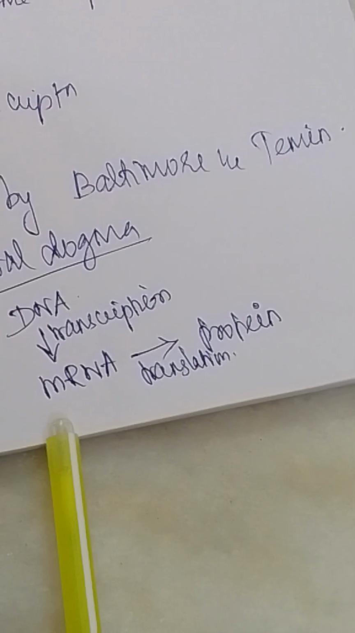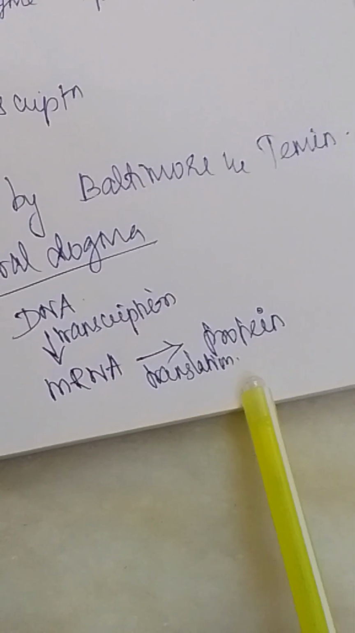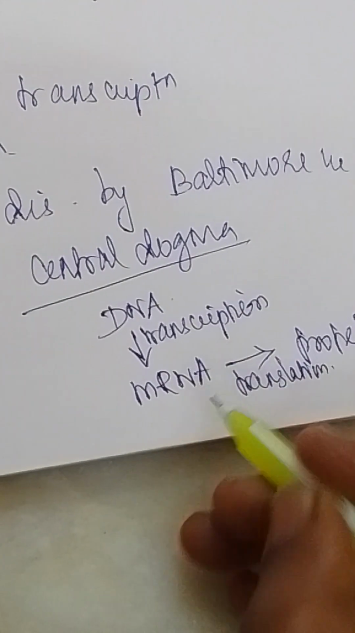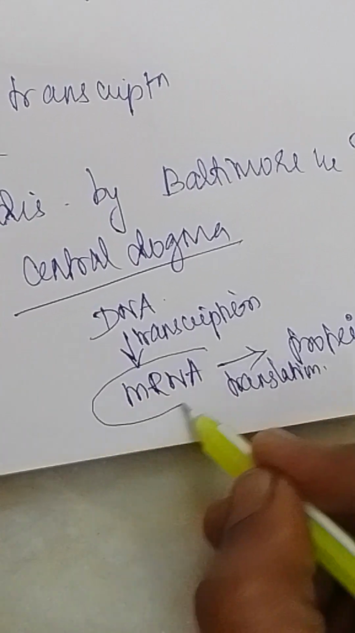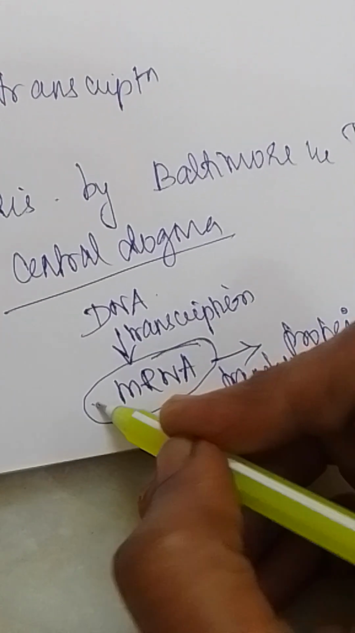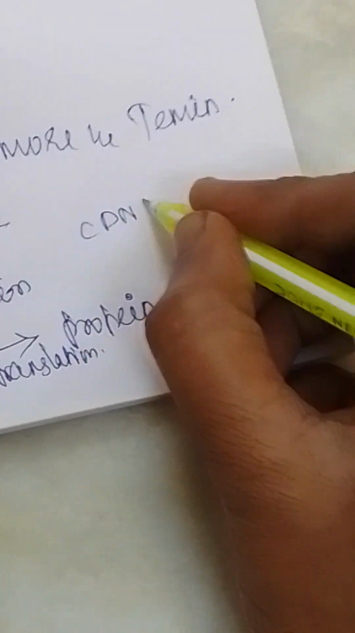Conversion of DNA into mRNA is called transcription. Conversion of mRNA into protein is called translation. So here we call it reverse transcription, which means the virus has RNA, and this can convert reversely into DNA. This DNA is called complementary DNA or cDNA.